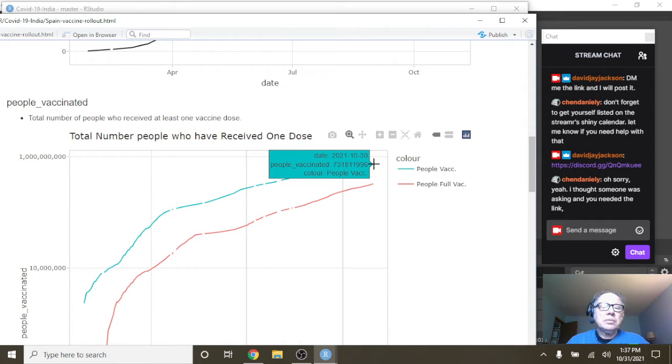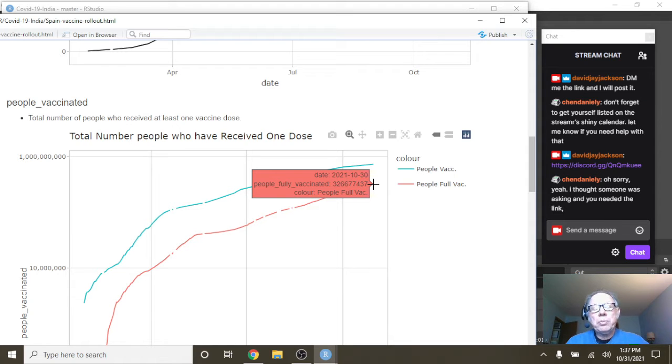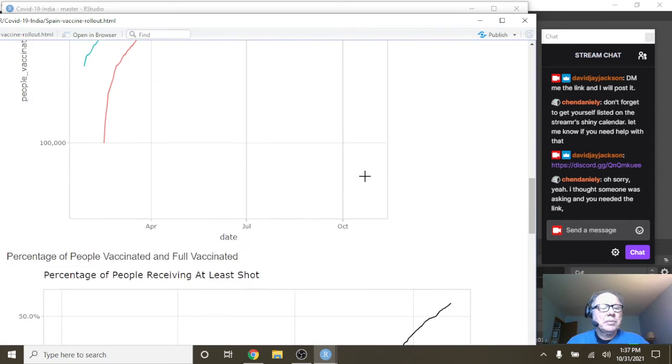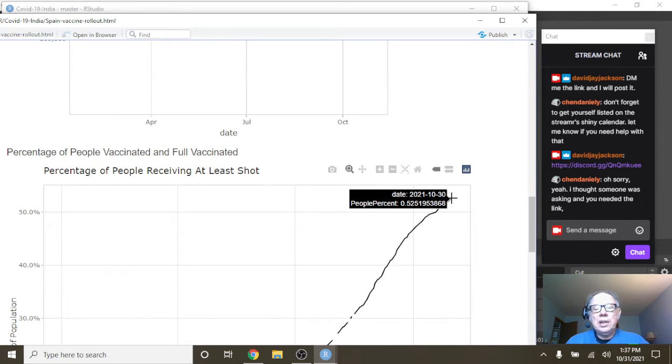Currently, 731.8 million have received the first dosage, while 326.6 million have received the full treatment. And what this means is that's still only 52.2% of the population received one shot. Goodness gracious! All right,